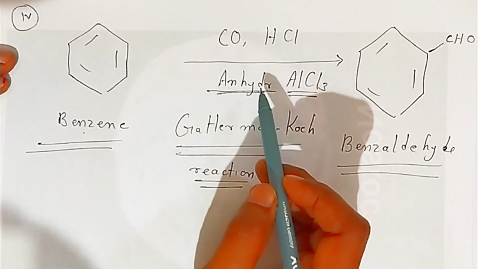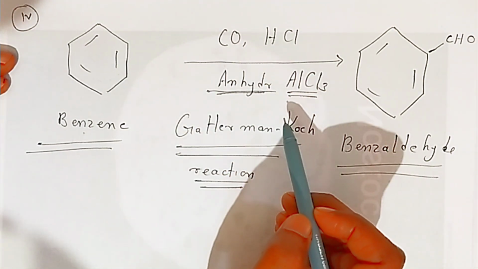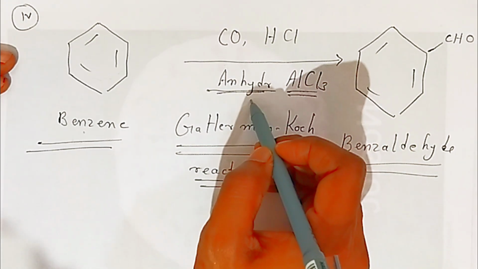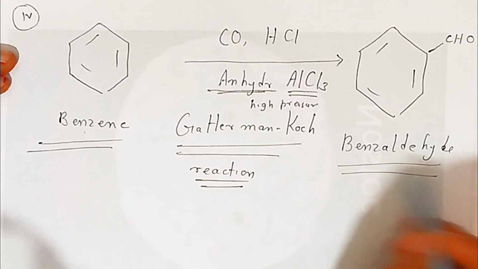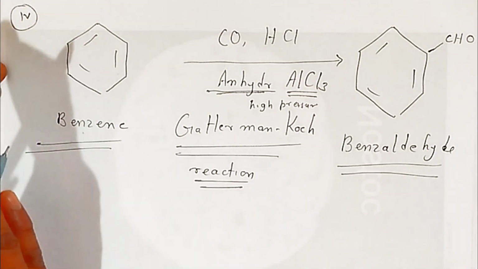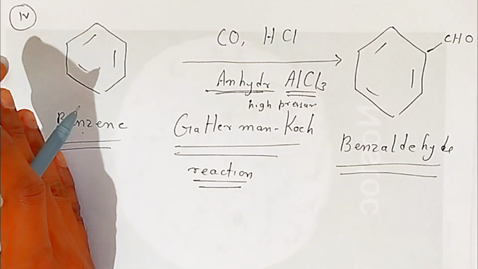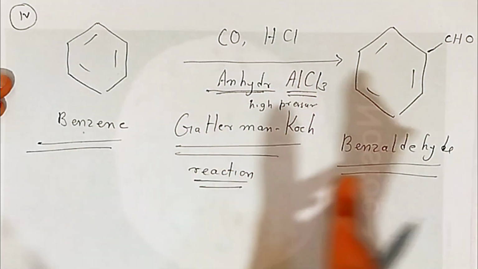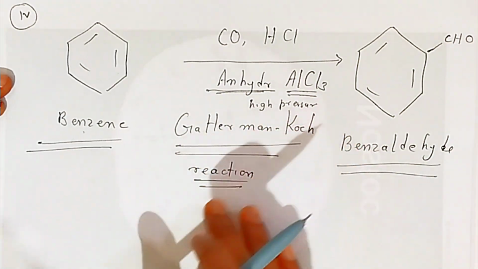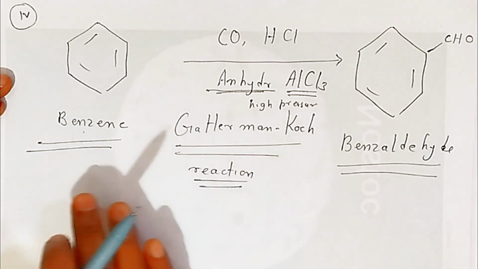If you heat this mixture, you have to use high pressure. At high pressure you will get benzaldehyde. So this way, students, aromatic hydrocarbons we have converted into aromatic aldehyde. From benzene you have converted to benzaldehyde. This was discovered by Gattermann-Koch, so that is why this reaction is called Gattermann-Koch reaction.